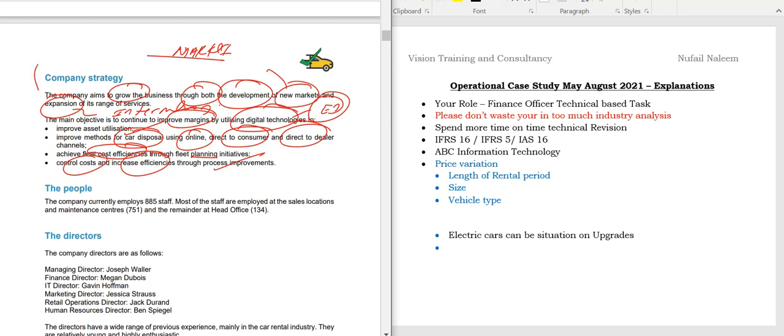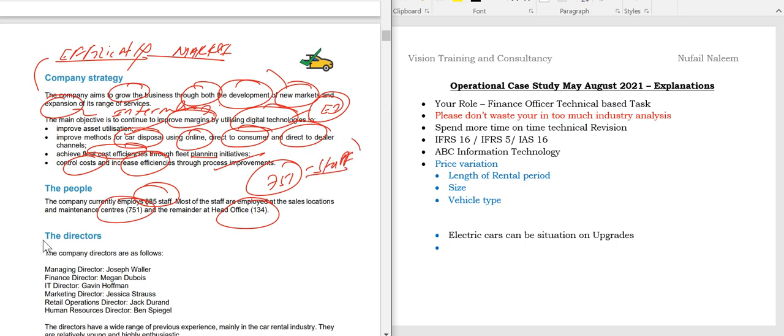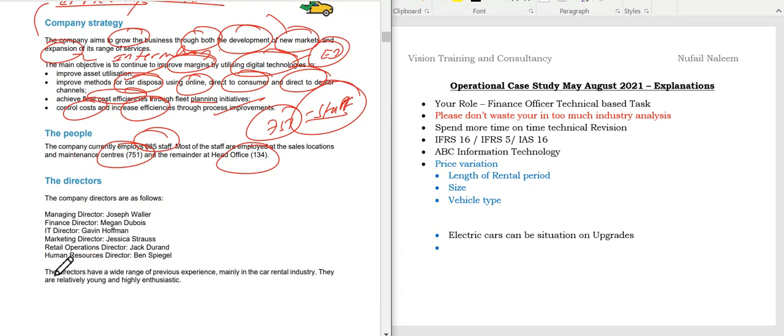Achieve fleet cost efficiency through fleet planning initiative, control cost, increase efficiencies and process improvement. So students, if I observe here, they are mostly operating the business efficiently, and we can understand their strategies as well. Now this is very important. The company currently employs 885 staff. Most of the staff are employed by the sales location and the maintenance center, which is 751, and head office 134. So students, this 751 staff is very critical for the organization because you need to maintain your cars on a frequent basis, because when one consumer or passenger gives you the car back, you need to quickly do the maintenance and give it to another person, because he also needs to be satisfied.